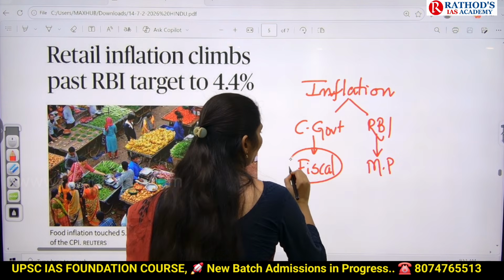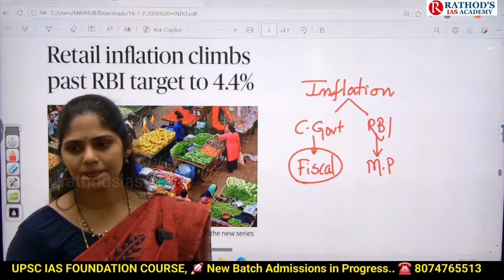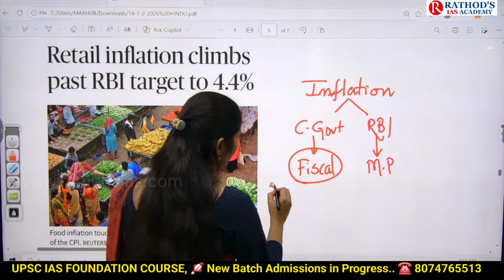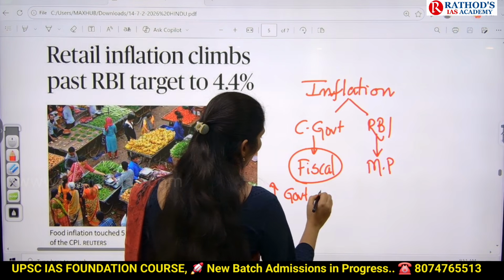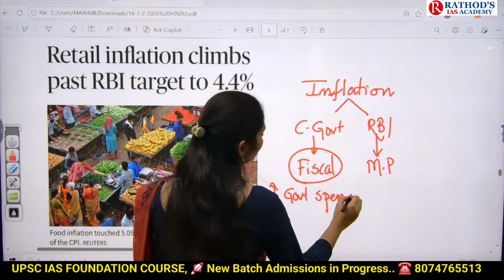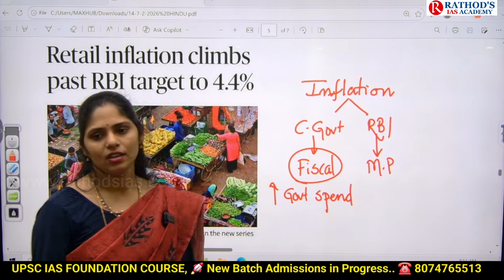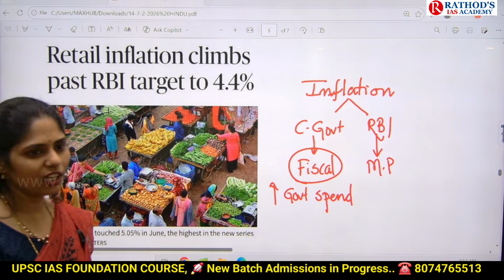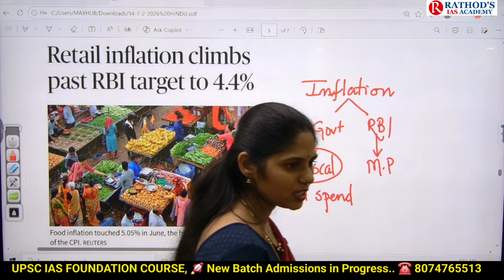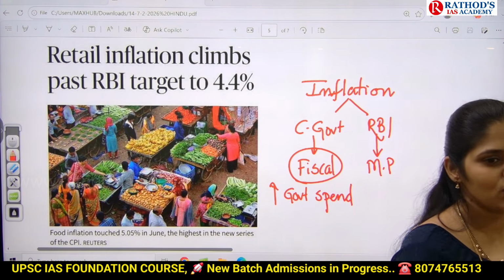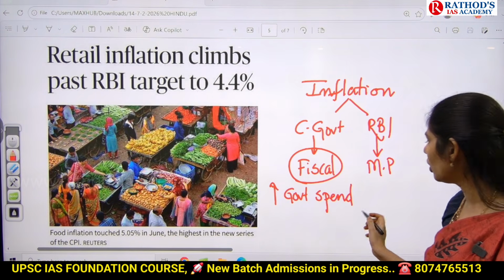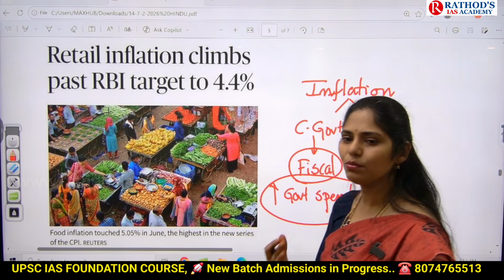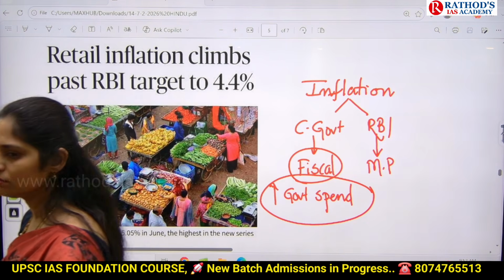What will the government do under this fiscal policy? It increases government expenditure. How can government expenditure be increased? It will give new projects, infrastructure projects like roads, railways, hospitals. So the government will spend more and more money. If the government is spending more money, what happens?